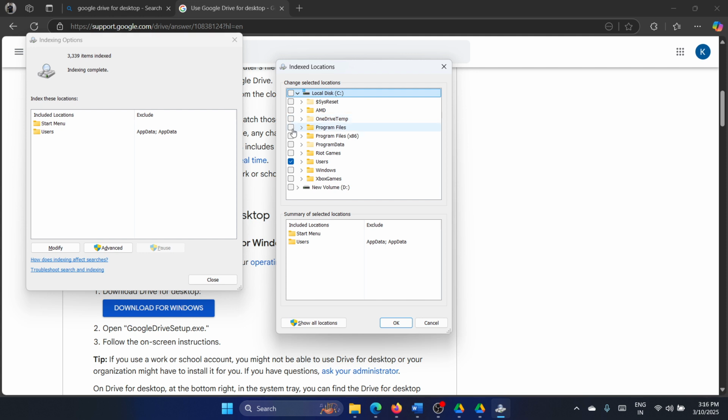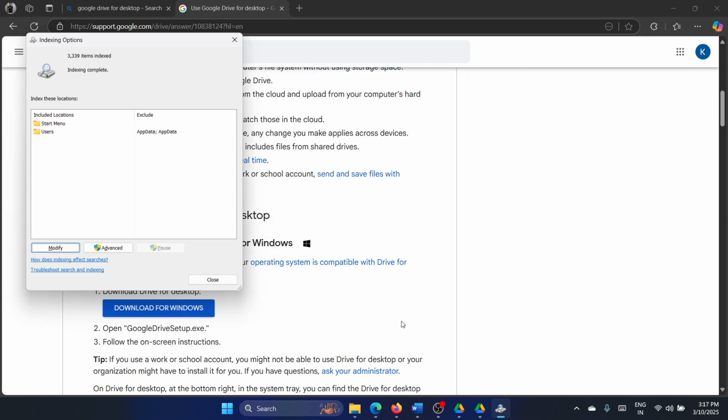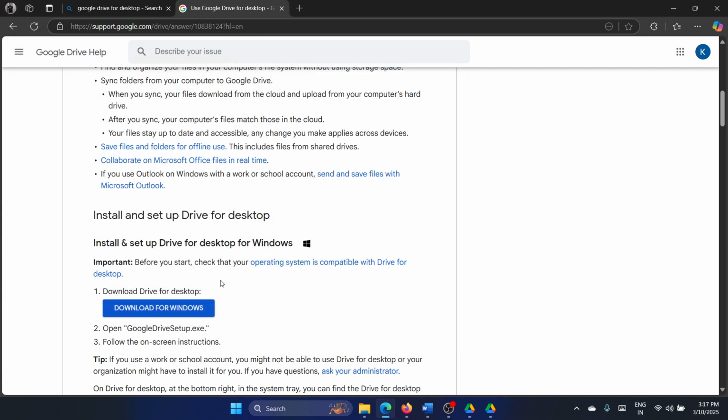So we don't find Google Drive here, so I will expand program files and check if I have it in that. Okay, in the Google Updater. Wait, no, we don't have Google Drive here. Let us check program files. Let us check Google. We have Google File Stream. So I will check this one, and then I will click on OK. Then I will click on close.